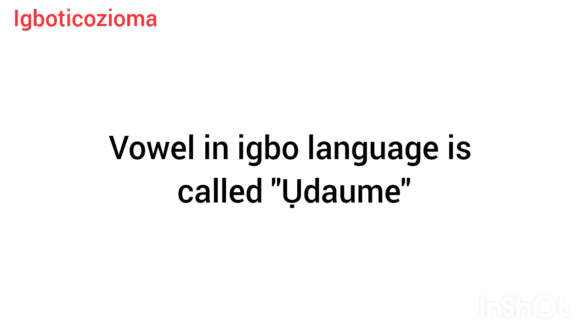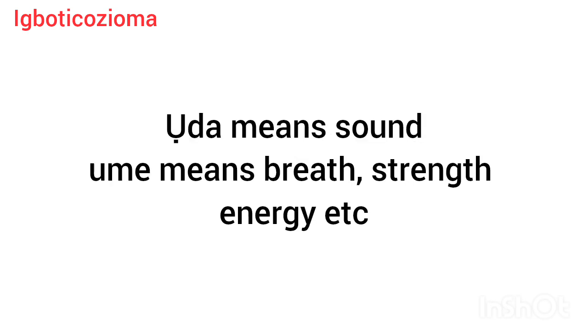Vowel in Igbo language is called ụda ume. Ụda ume. Now it's important for you to understand the meaning of each word. Ụda in Igbo means sound. Ụda is sound. Sound. Why ume is breath. That means it's a sound that requires you to use your breath to pronounce it. That's why it is called ụda ume. Vowel n'asụsụ Igbo bụ ụda ume.